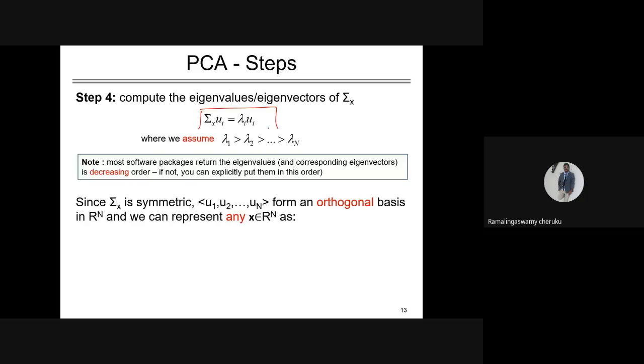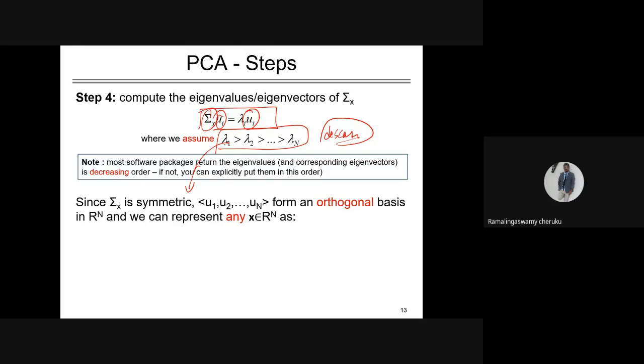This is a characteristic equation. This is your covariance matrix, and this characteristic equation is used to find the eigenvalues. I'm assuming that after finding the n eigenvalues, they are arranged in descending order.